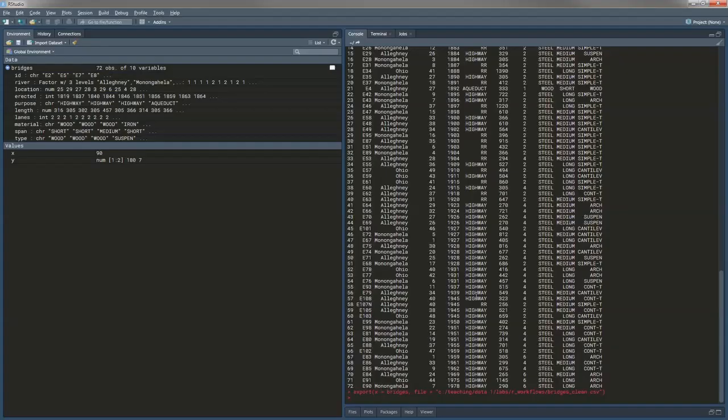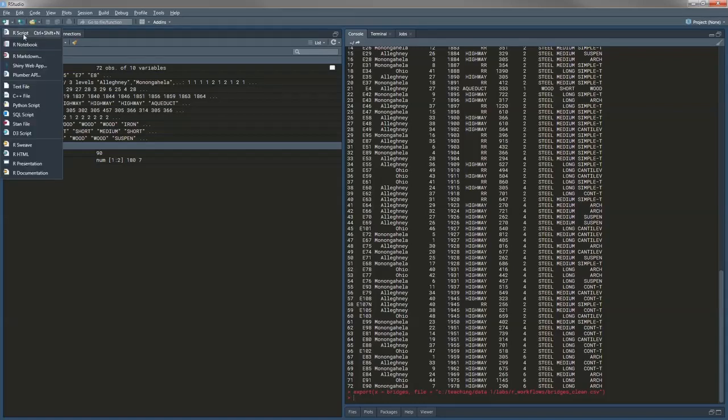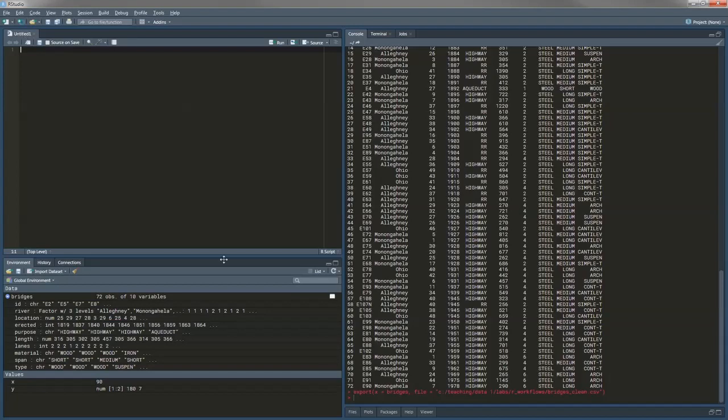So let me show you. I have RStudio here again, and what I'm going to do is create a script. I can do it from right here. A new panel opens up, and this is basically a text editor where I can type my script. I can very conveniently go back in the console history and see that the first thing I did was read the data. So I can just get that in here.